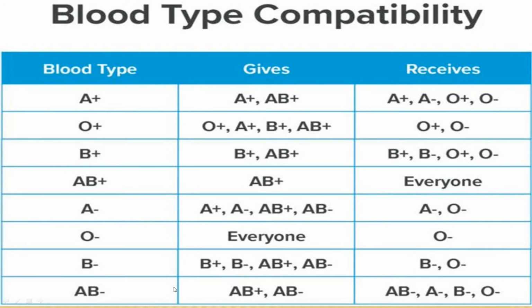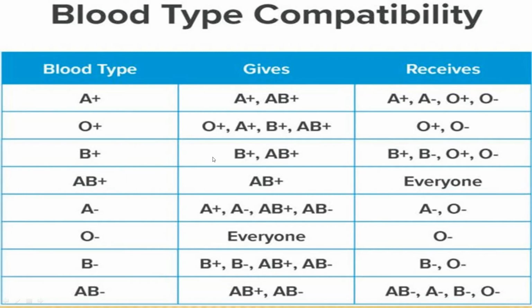See, the negative ones are not required for the syllabus. Only the positive ones: A, B, O and AB. See, A can give to both A and AB and can receive from only A and O. See this clearly. A can give to A and AB, and receive from A and O. So A can give to A and receive from A. It can give to AB and it can receive from O.